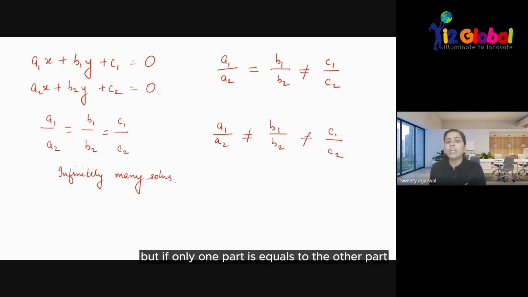But if only one part is equal to the other part, then we can say it will have no solution, because there is only one part equal and no symmetry. Whether everything is equal or nothing is equal, it will give something. But if something is equal and something is not equal, it will not give you anything. That means there will be no solution in the second case, where a1 upon a2 is equal to b1 upon b2, which is not equal to c1 upon c2.